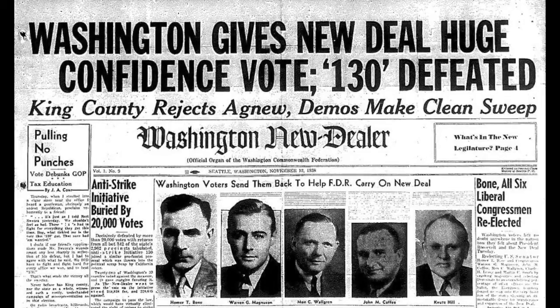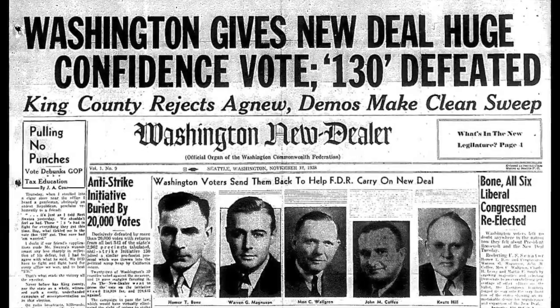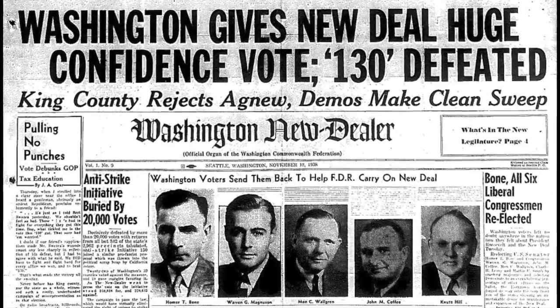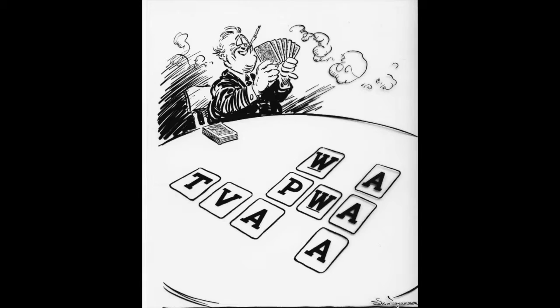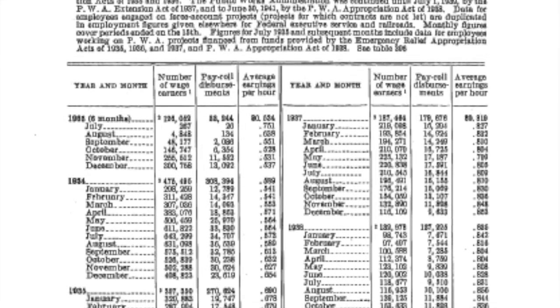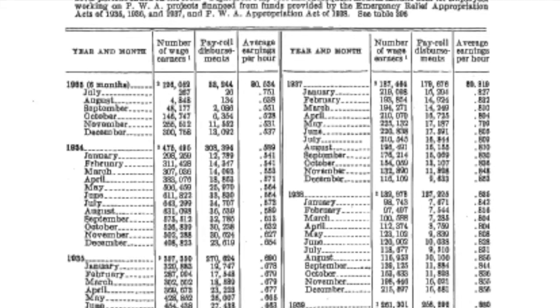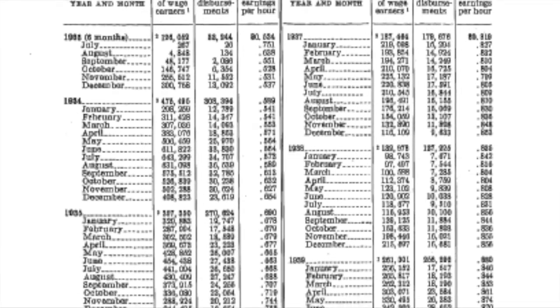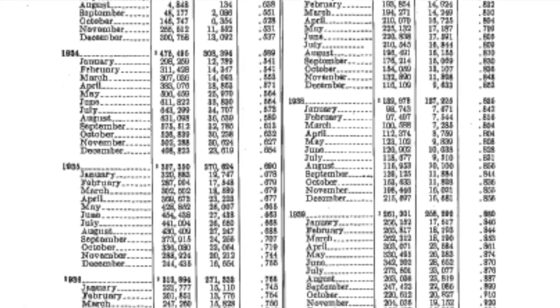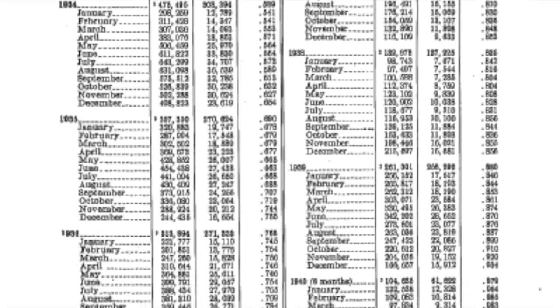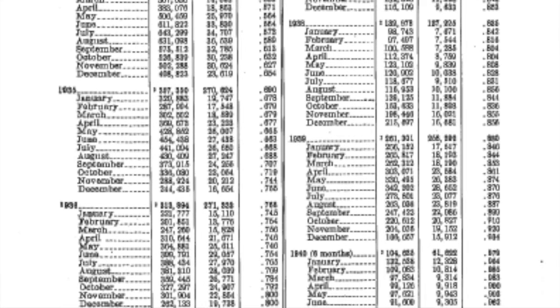The first 100 days of the New Deal brought relief to the American people, mainly from legislation passed to help the poor in the form of job creation. Through FDR's alphabet agencies, known as this because of all their acronyms, many jobs were created for people all over the United States. Jobs were created through the Public Works Administration in 1933. The employment and payrolls show that from 1933, when it began, workers were receiving low wages for their average earnings per hour, but the average increase per hour almost doubled in the 1940s.